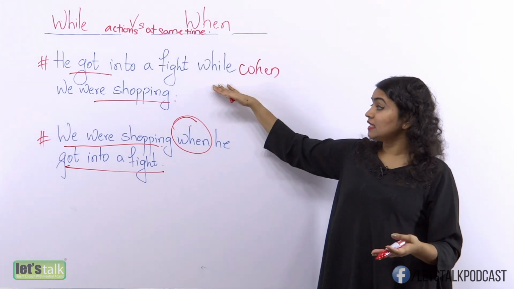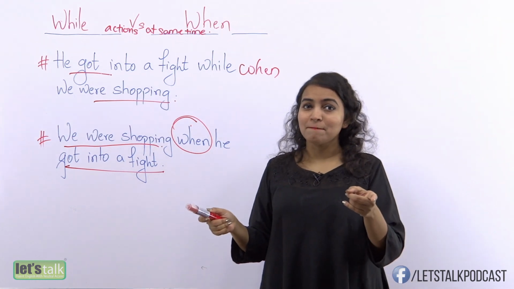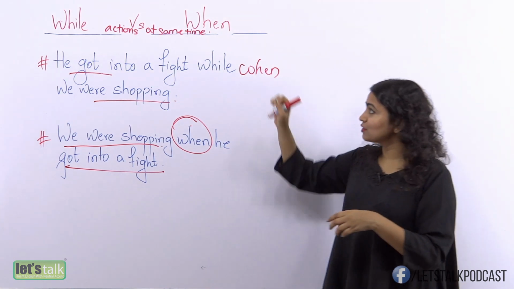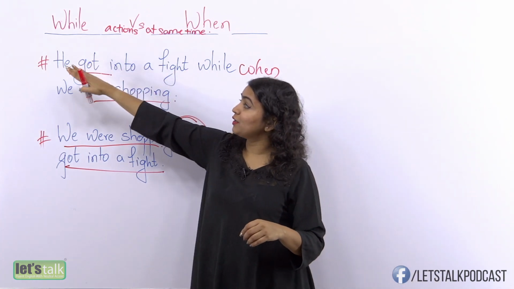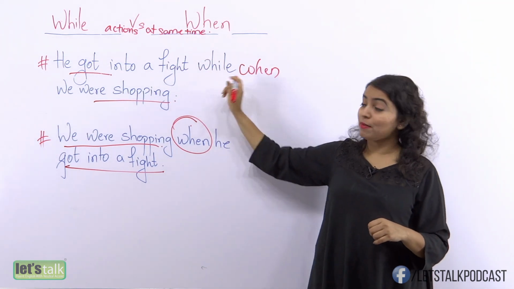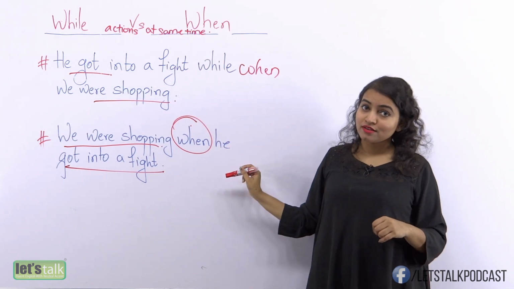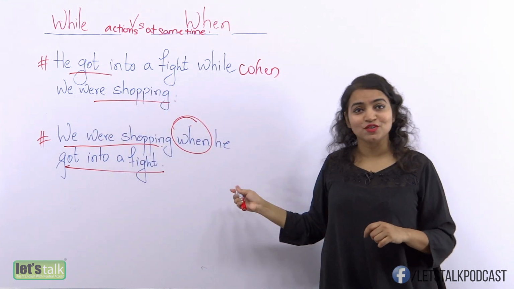Okay, so these are sentences which have both actions, and now you know that you can use either of these two words when you have a single action followed by the continuous one, but you can only use the word when you have a continuous action followed by the single action.